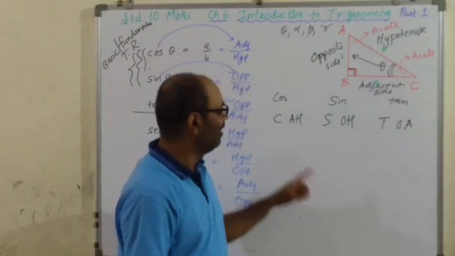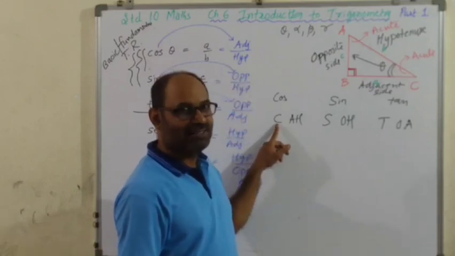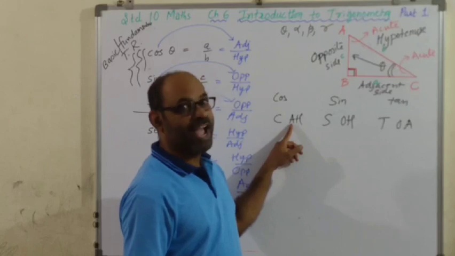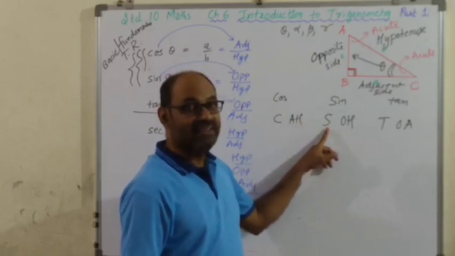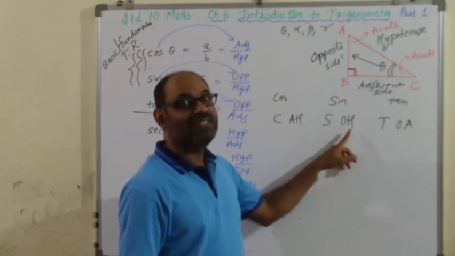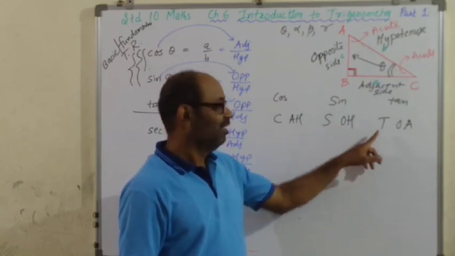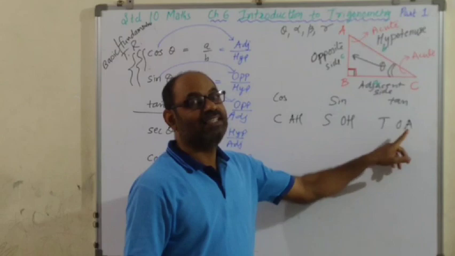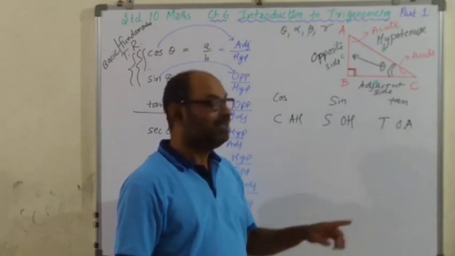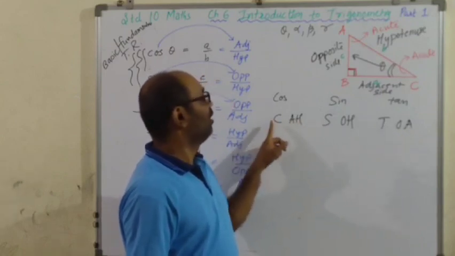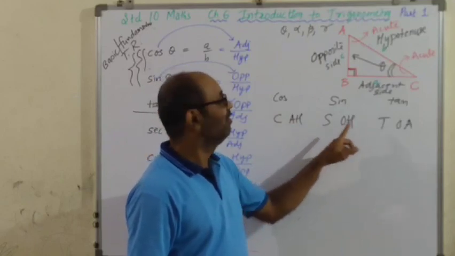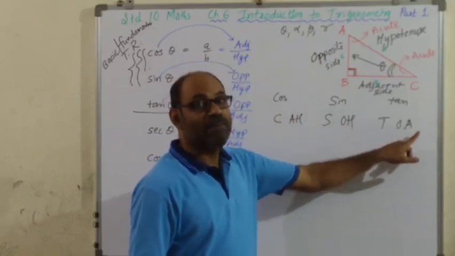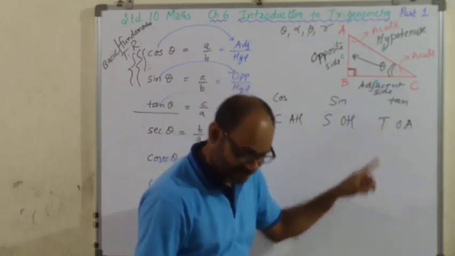ये क्या बता रहा है? C for cos is A for adjacent upon H for hypotenuse. Sin, O for opposite upon hypotenuse. Tan, O for opposite and A for adjacent. So adjacent upon hypotenuse is cos. Opposite upon hypotenuse is sin. Opposite upon adjacent is tan.